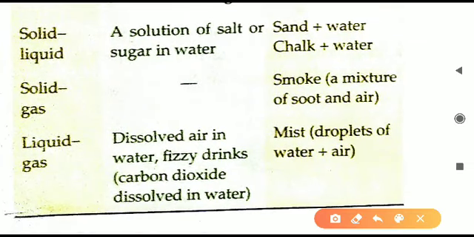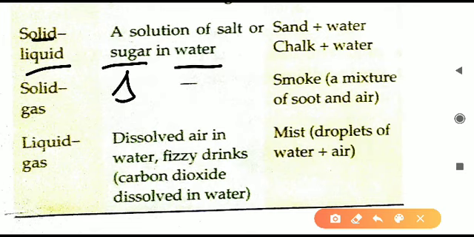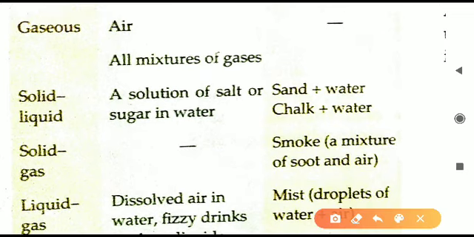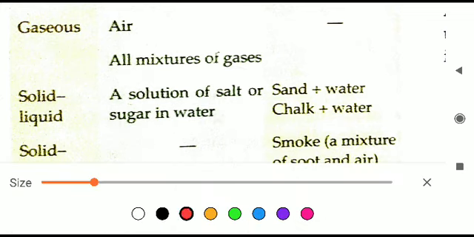Next, sometimes a solid liquid mixture is there. We are taking one solid and dissolving it in another liquid, like we have taken sugar and we are putting it in water. So sugar is solid and water is liquid. One solid is dissolved in liquid. So when solid and liquid are mixed, that mixture is a solid liquid mixture. So examples of solid liquid mixture in the homogeneous category are a solution of sugar in water or a solution of salt in water. Both will form a homogeneous mixture only.